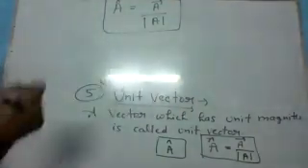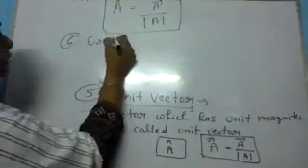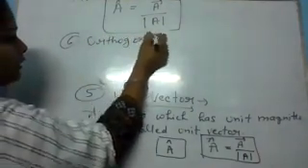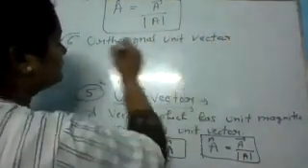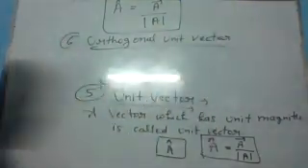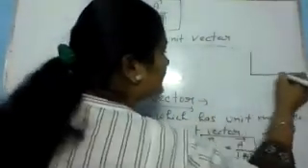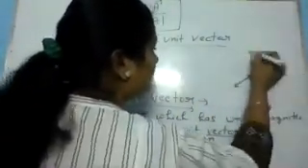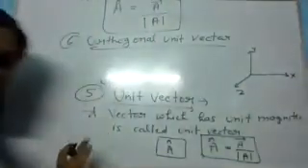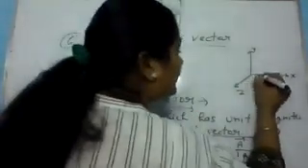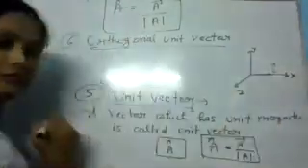Now let's see the 6th type. 5th हो गया ना, 6 होगा. Orthogonal unit vector. Orthogonal unit vector, when we are considering a three coordinate system like x, y and z. The unit vector in x direction is represented as I cap.